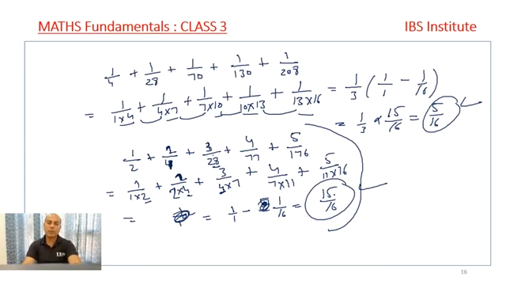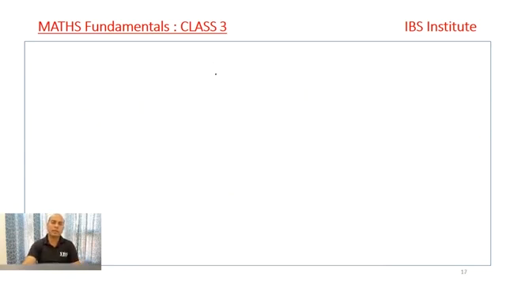Next, after this, we go to the last concept of fractions, that is comparison of fractions. How do we compare the fractions, right?